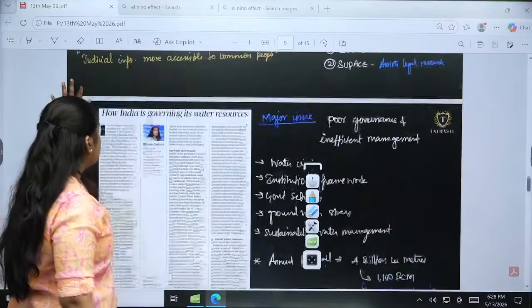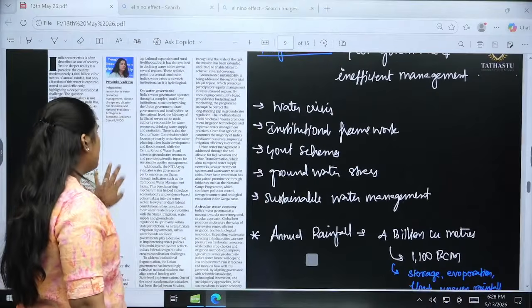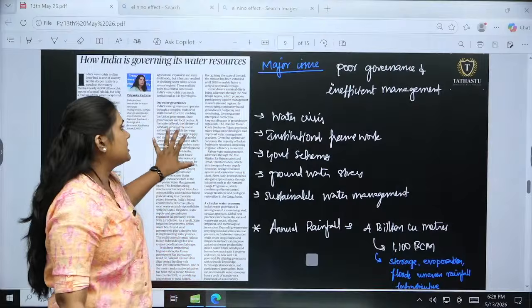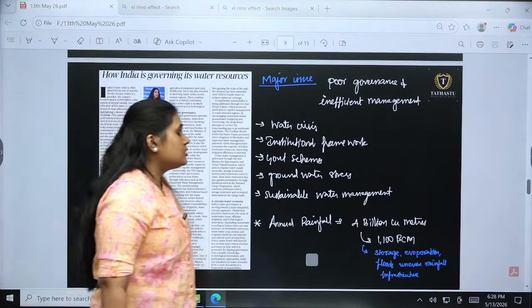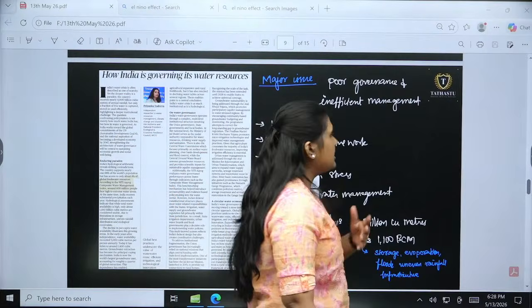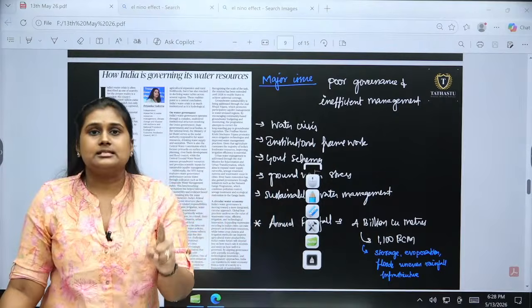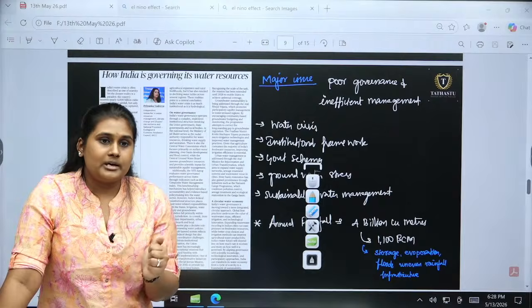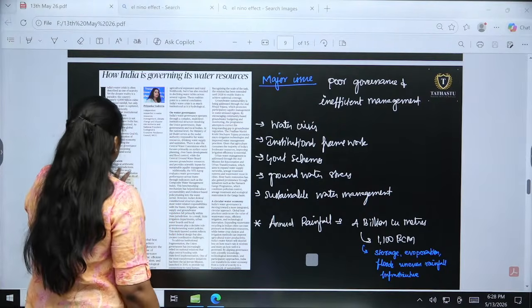Next one is about how India is governing its water resources. To be honest, India is at times well endowed with water. So the problem here is about the management and the supply. Poor governance and infrastructure management have to be taken into consideration. This is a major issue that we are facing here. Globally, it is around 4%.